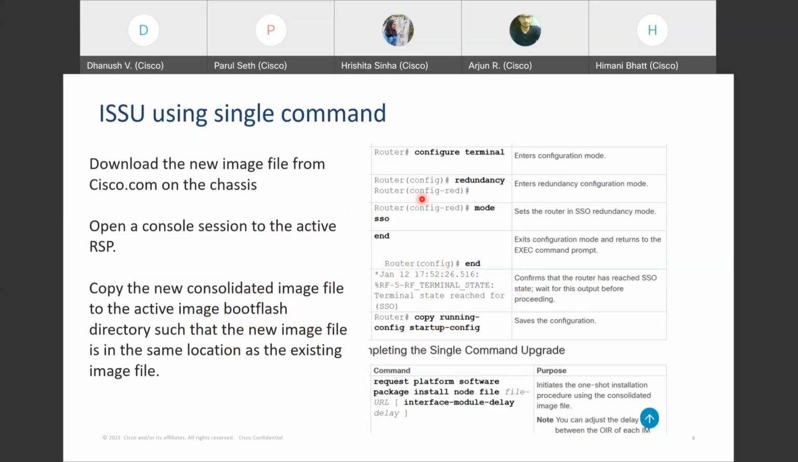Before you run the single command, you have to set up the router as well in order to go to what is called SSO mode.